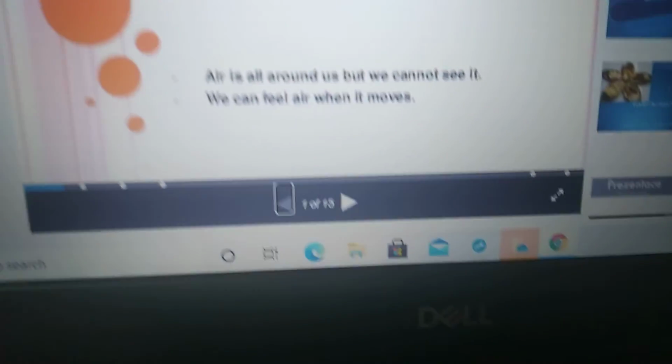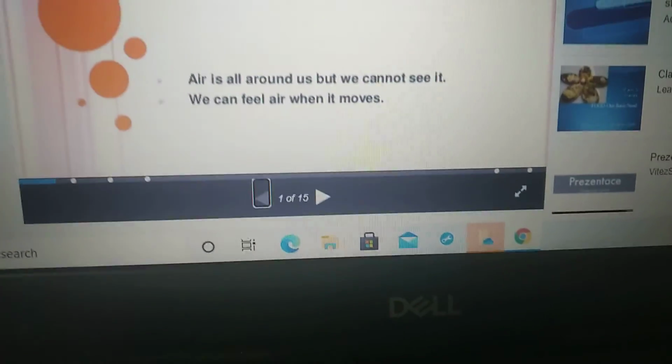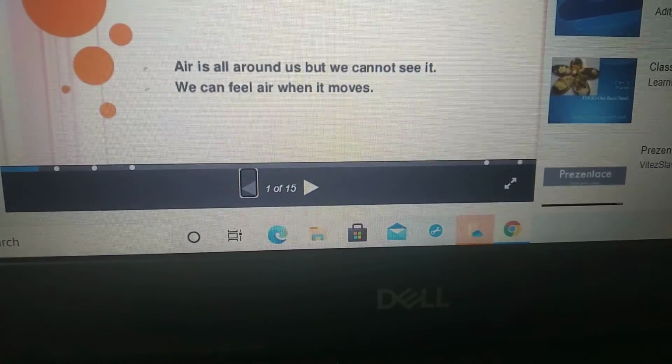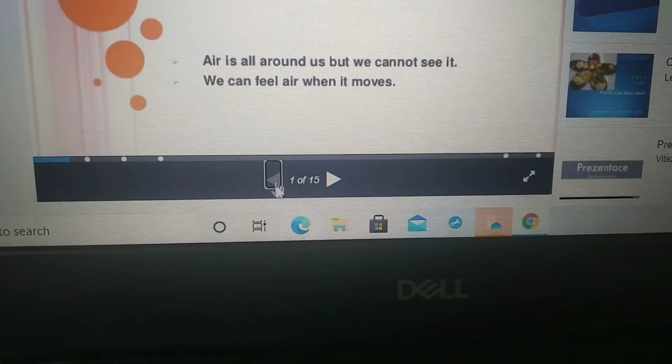Okay. Next, understand the importance of air and its components. Today, we will see the importance of air and its components. So, can you define air, children? What is meant by air? Air is all around us, isn't it? But we cannot see it. Can you see it? No, you cannot see it. We can feel air when it moves.